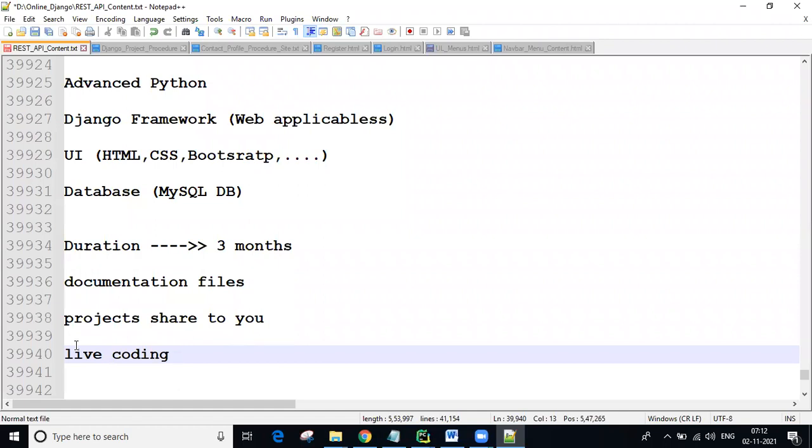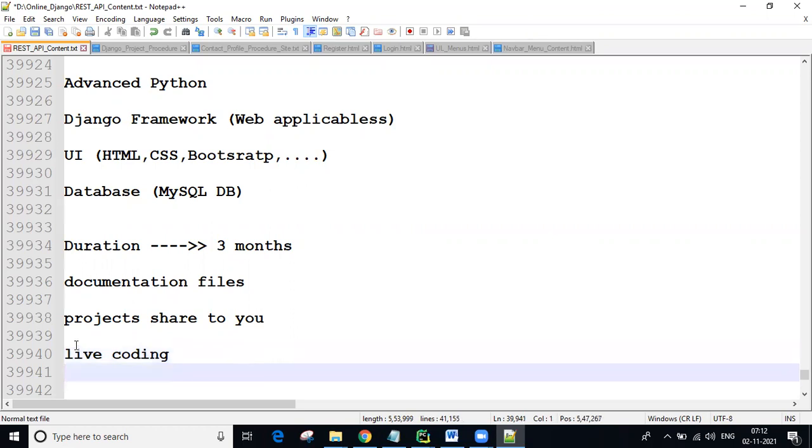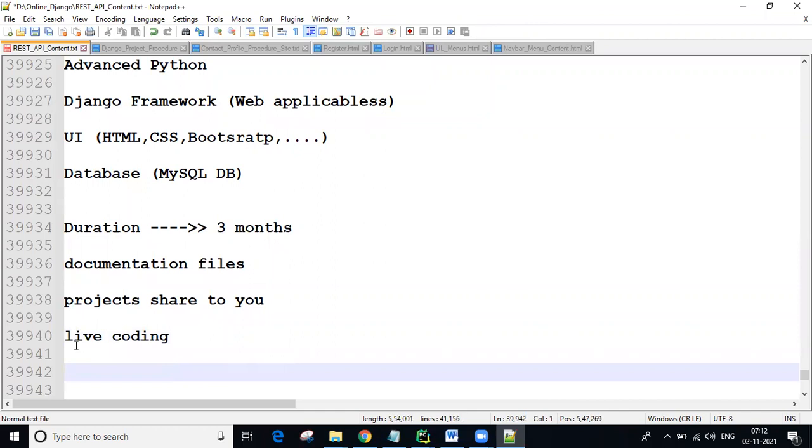Live coding we will do in the class only, typing everything. So why we are writing everything, you will get information. Understanding? And also every day video session recording.